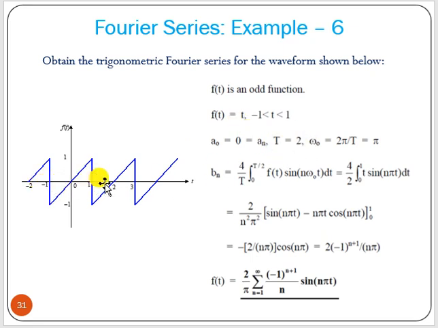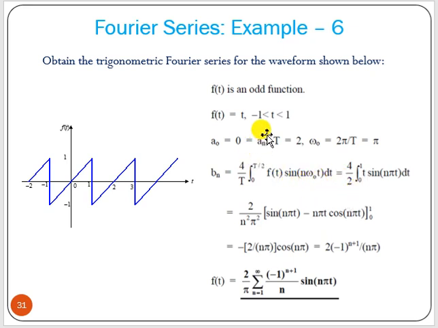Okay, so omega 0 is nothing but 2π by T, which is nothing but π. So bn will be equal to what? We can find out 4 by T integral from 0 to T by 2. So instead of taking the whole period, we are taking from 0 to T by 2, so it is multiplied by 4 by T, f(t) sin(n omega 0 t) dt.